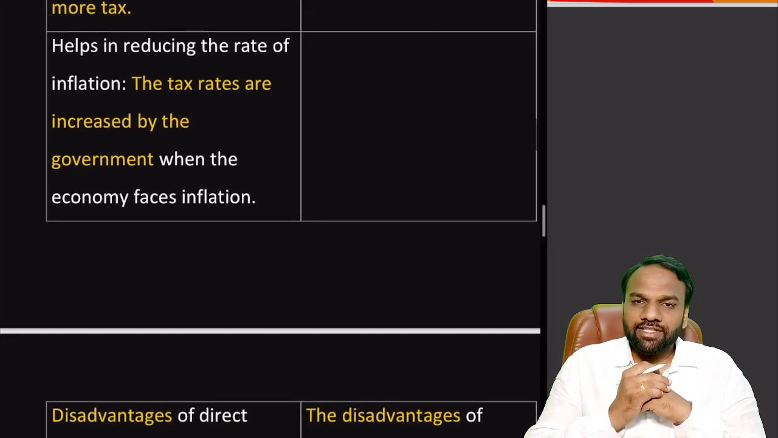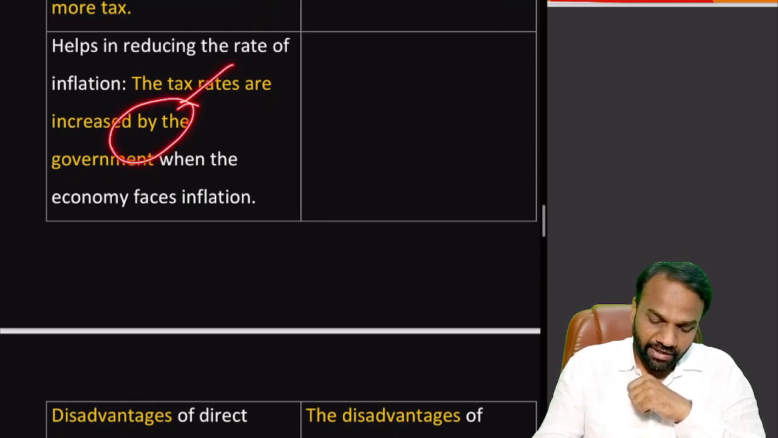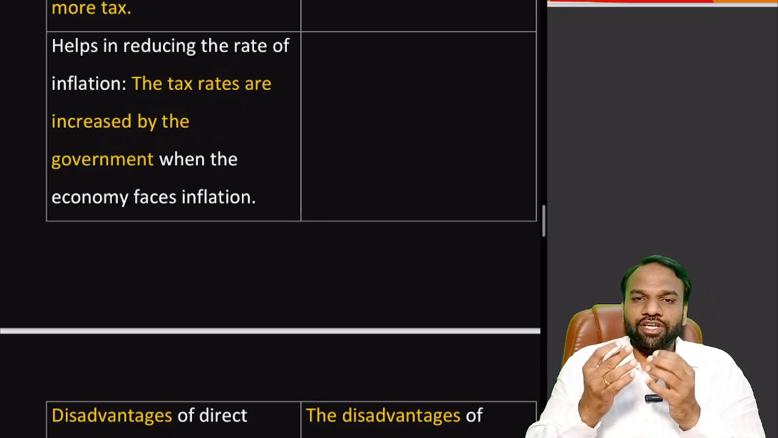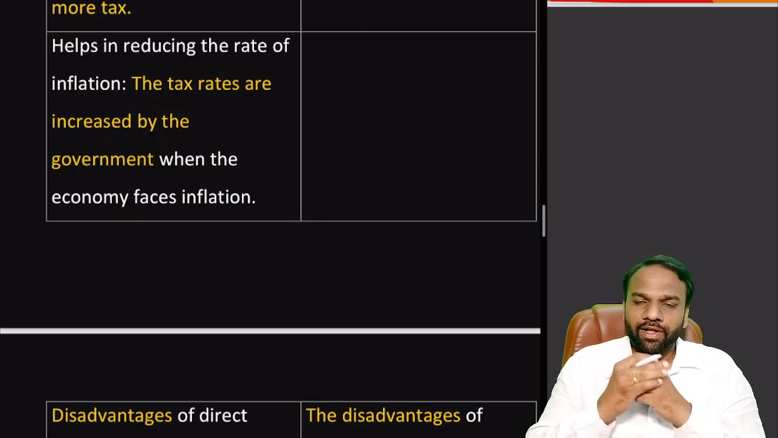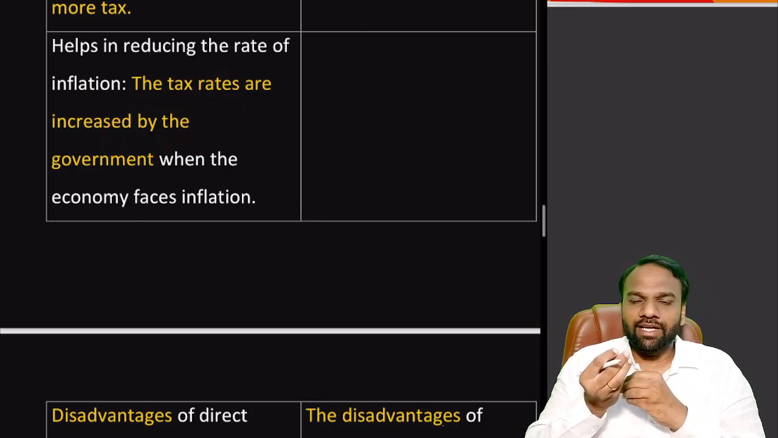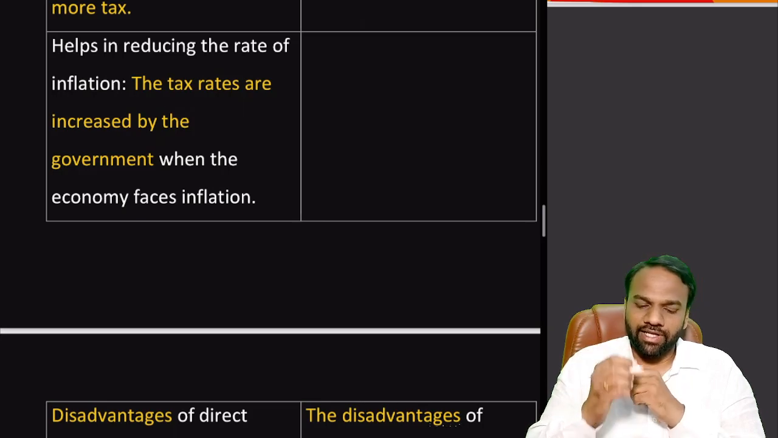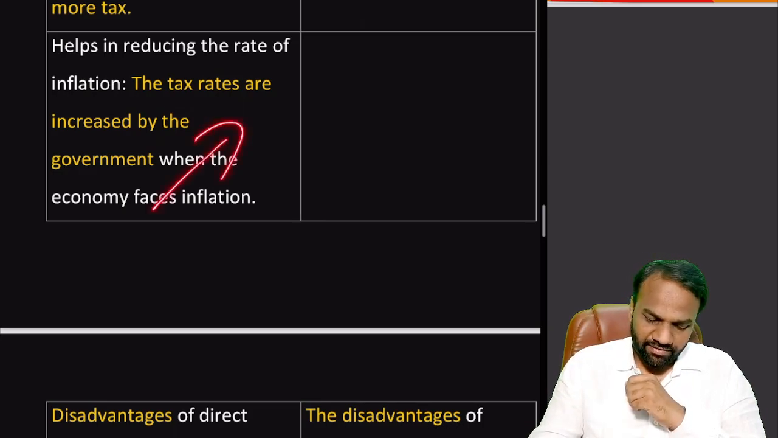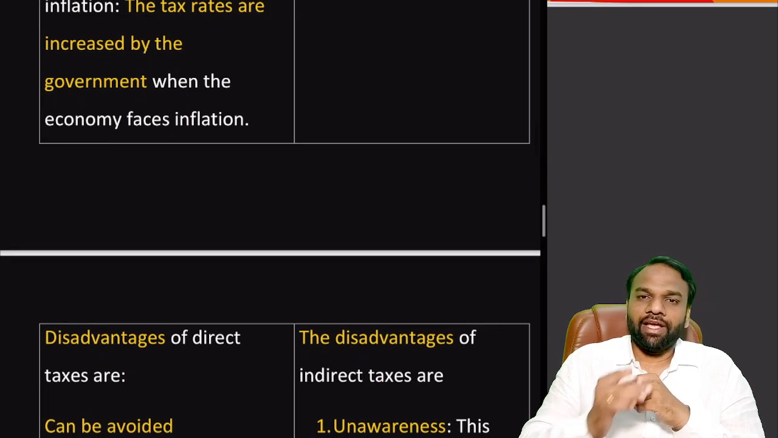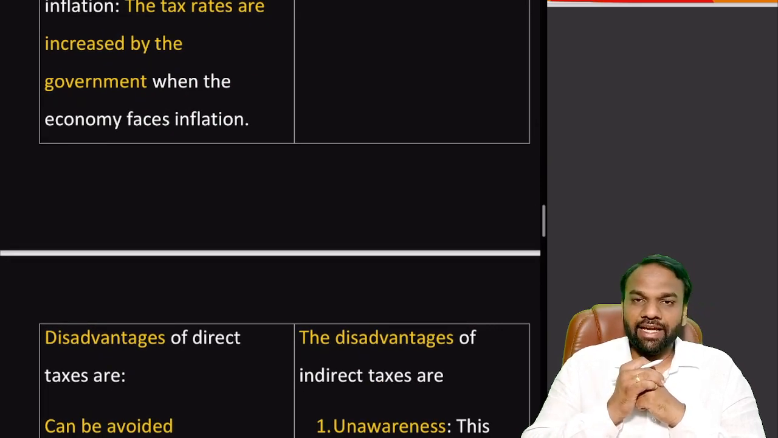So which kind of taxes helps in controlling the inflation? Direct taxes help in reducing the inflation. If the inflation is too high, then what will the government do? It will increase the direct tax rate. In this fashion, it will contribute to controlling the inflation as well. If we increase the indirect taxes, then it will not help to reduce the inflation. Rather, it will contribute to inflation.